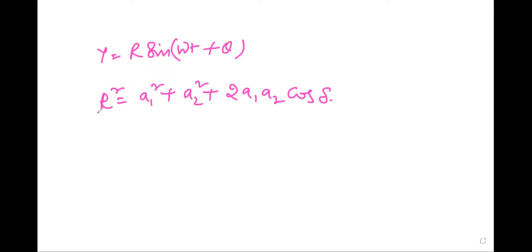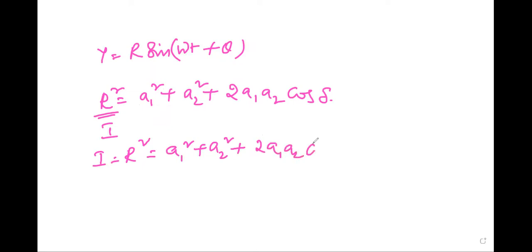Here R square is the square of the amplitude, which is nothing but the intensity I. Then I is equal to R square, which is equal to A1 square plus A2 square plus 2A1 A2 cos delta.